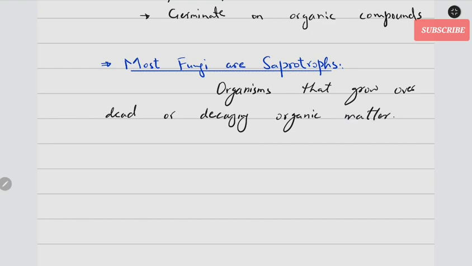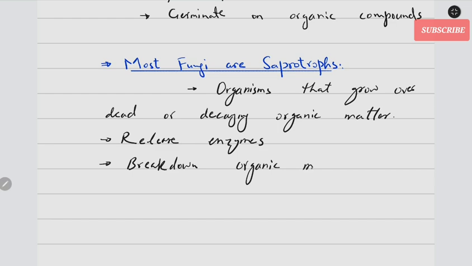Right? And then they release enzymes over that organic compound. Okay? Break them down, break down organic molecules, and then absorb.